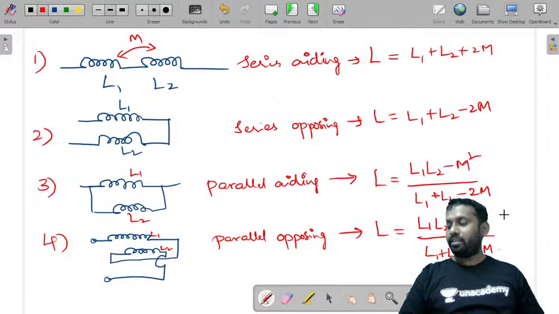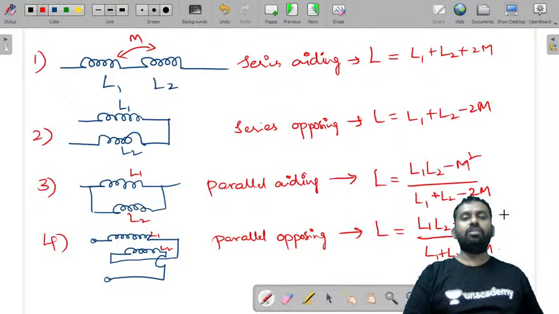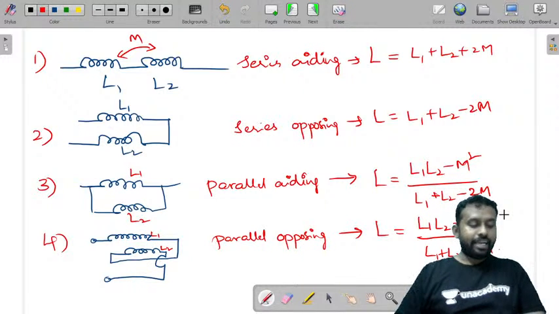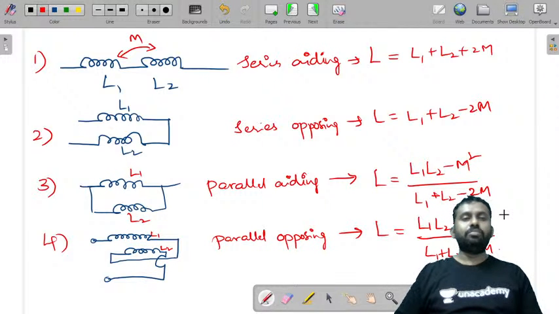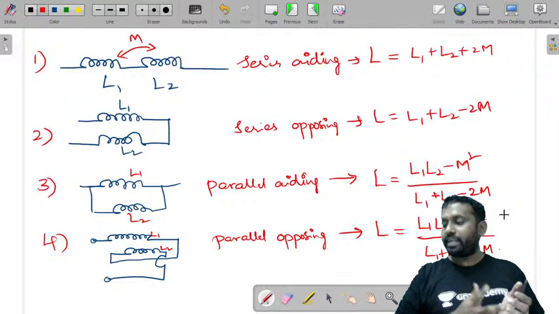So once again, there are two types, aiding and opposing, based on the type of connection, whether the flux in both the coils is aiding or opposing. We have four types: series aiding, series opposing, parallel aiding, and parallel opposing. Based on this concept, you can find the equivalent inductance including the mutual inductance.